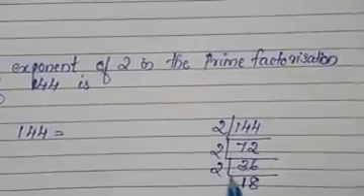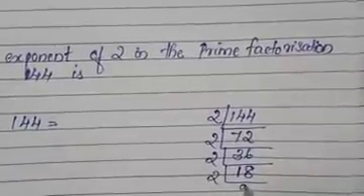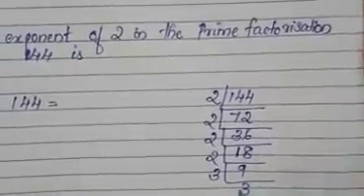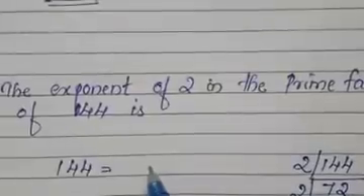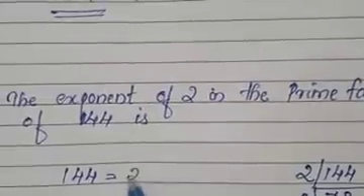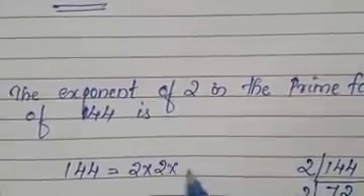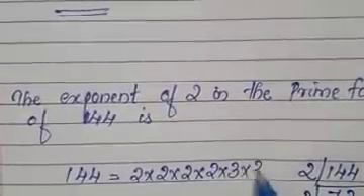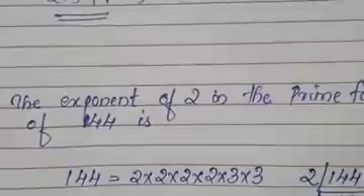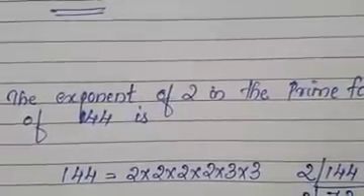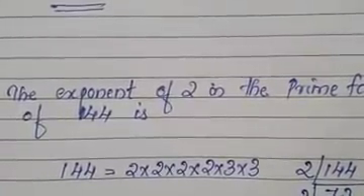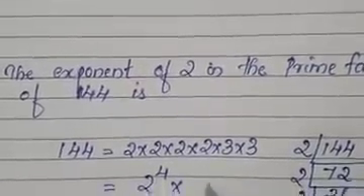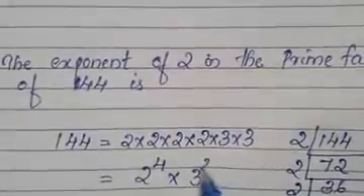Again with 2 we get 9. Then with 3 it is possible. 3 threes are 9. So the prime factors are 2 into 2 into 2 into 2 into 3 into 3. So we should write in power form. 2 how many times? 4 times. So 2 raised to the power 4, into 3 raised to the power 2.